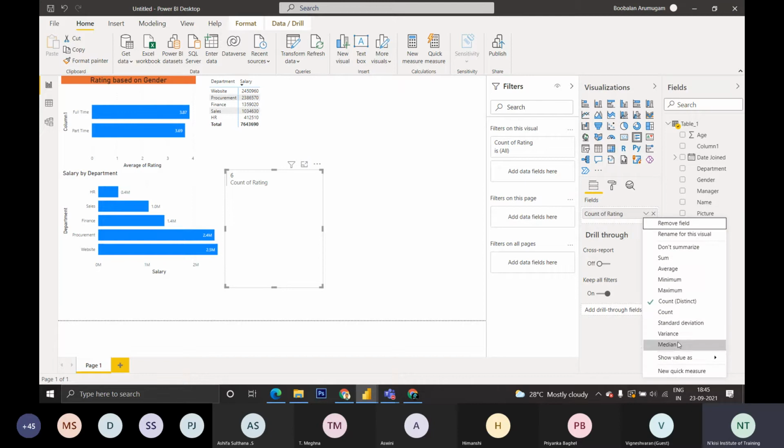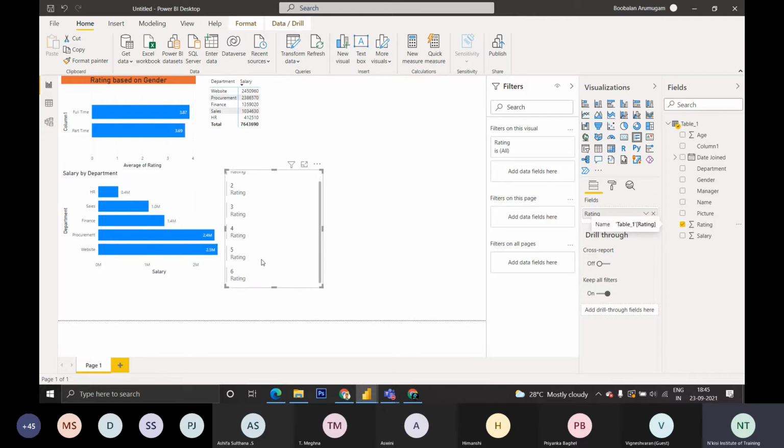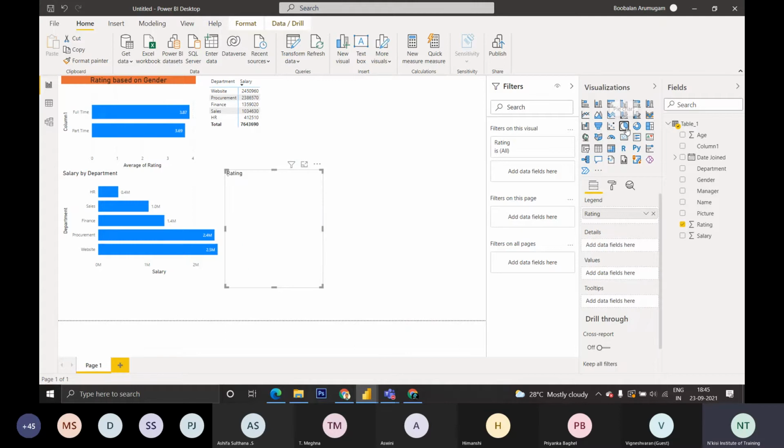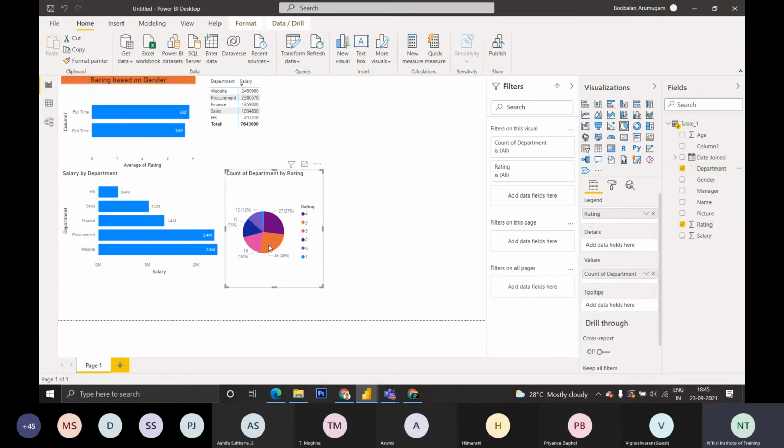So whatever values you want to use, you can do it. If you don't want to summarize, it will show these are the 6 field ratings available. If you want to showcase it in a pie chart or another chart, it will show. If you are changing the chart, it will ask for some other variables. If you want department or anything else, it will show like that. It is a 1% rating department. It is a 2% rating department. Like that, we can showcase it based on the various departments.